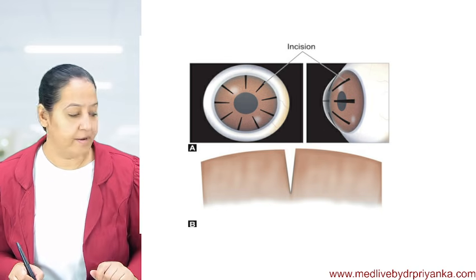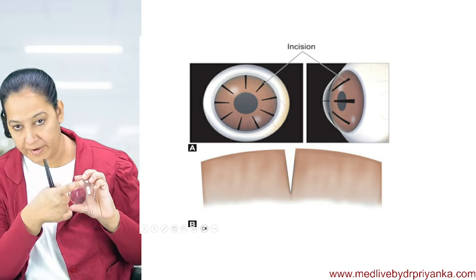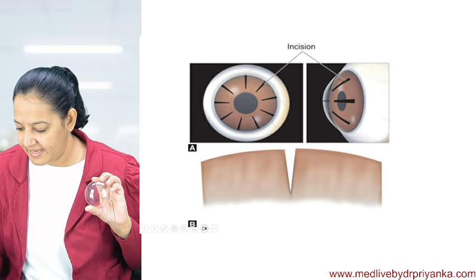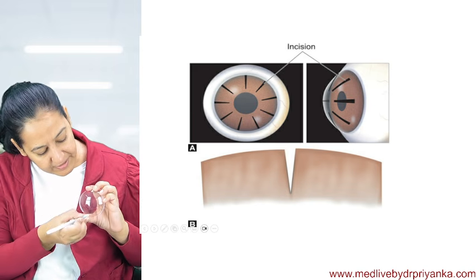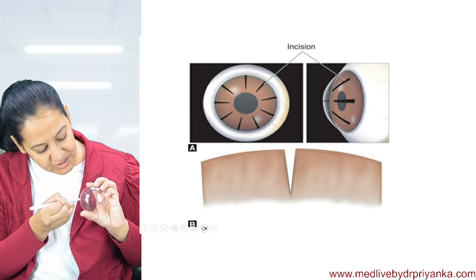Can you see this is the cornea? Suppose this is the cornea. So I will make incisions. This is the center of the cornea. In the center of the cornea, I will not make any incision. I will make incisions in the periphery.